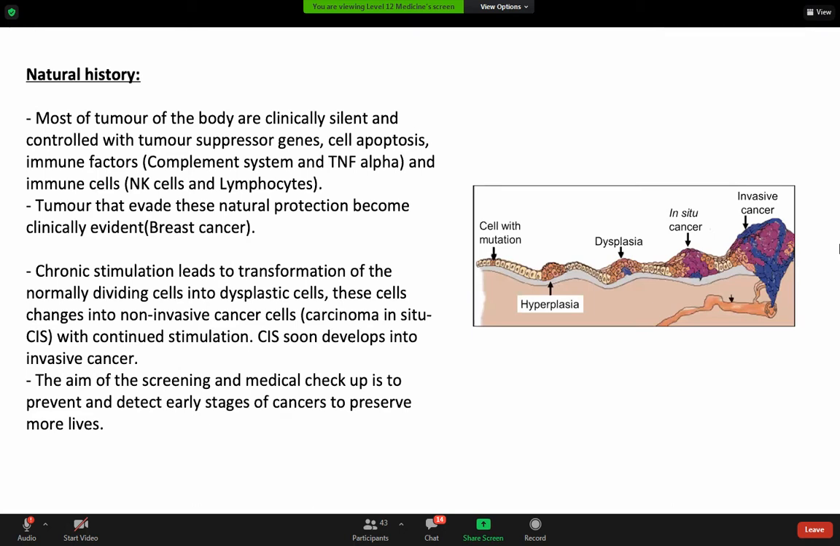Of course, we have stages of the tumor. So cell with a mutation, hyperplasia, dysplasia, then in situ cancer when it invades the basement membrane, then invasive cancer.